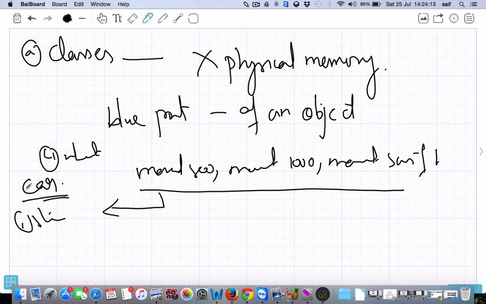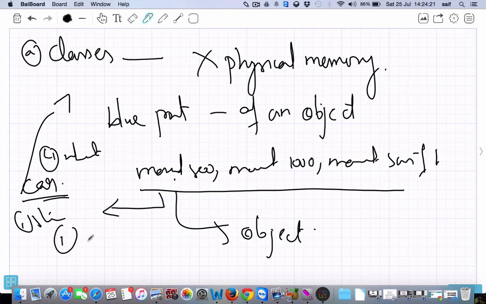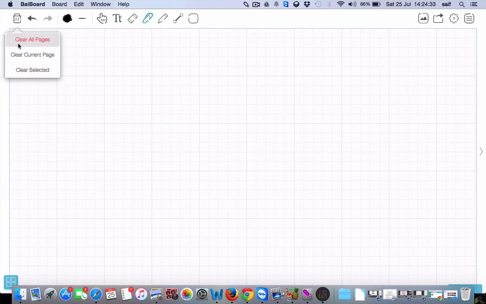So this car is the class, whereas these are the objects. With one class, we can create many objects. That's why the class is called the blueprint of the objects. In later classes, we'll see this in detail.